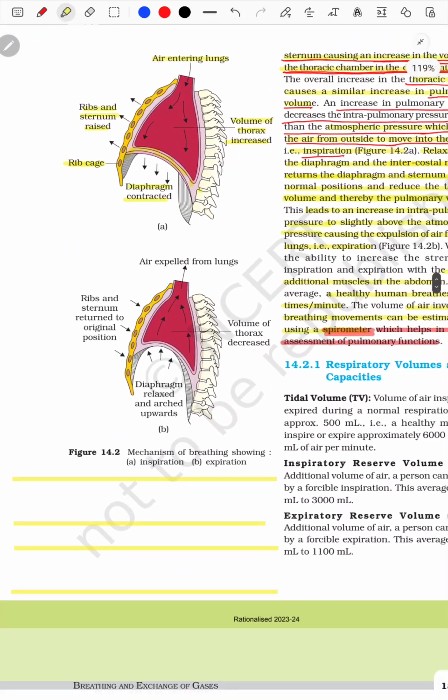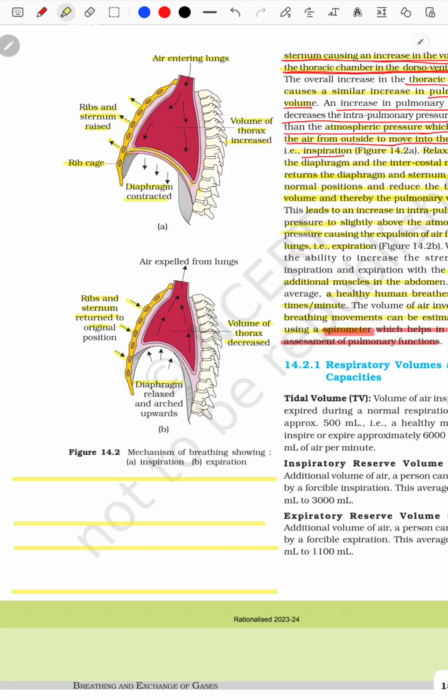When expiration occurs, what happens? The rib and sternum will return to their original position. It is not now in a raised position. The arrow is downward. It means it returned to a normal position. Here it is upward. It means it is raised. The volume of the thoracic cavity is decreased. Okay, so the volume is now decreased, which leads to an increase in the pressure.